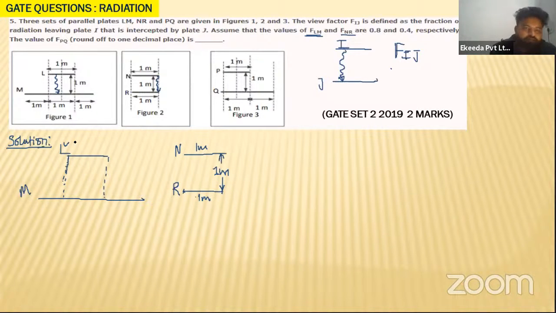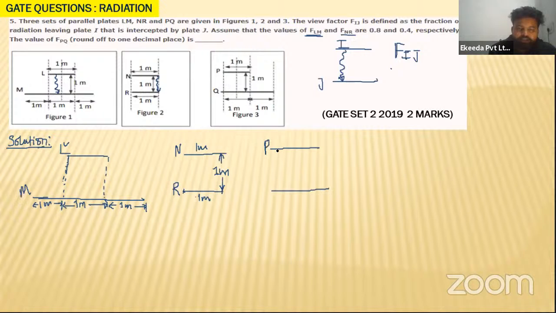So this is the L plate they have given, and the second plate is M. This particular value is 1 meter. This particular value is also 1 meter, my dear students. I think there is no issue. Also, they have given another pair of plates, PQ.